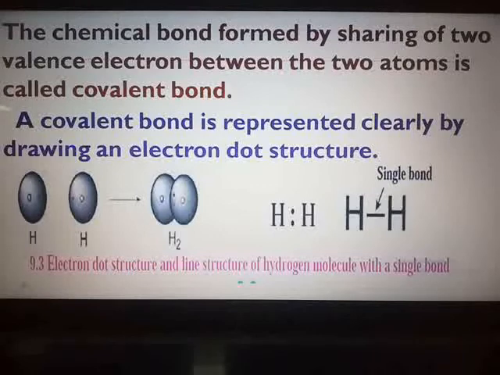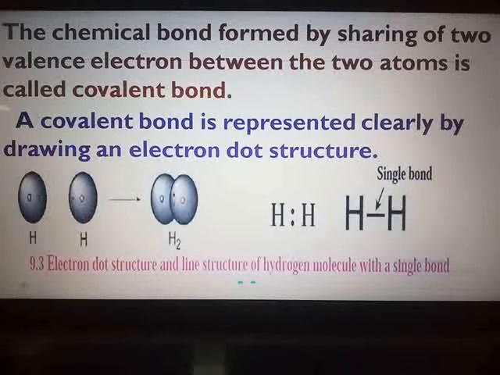And the line structure is also called the structural formula for hydrogen or atoms of any other element. If you see in the textbook on page number 112, they have given different examples of double bond and triple bond, in the case of oxygen and in the case of nitrogen. So each and every electron dot structure you have to practice.